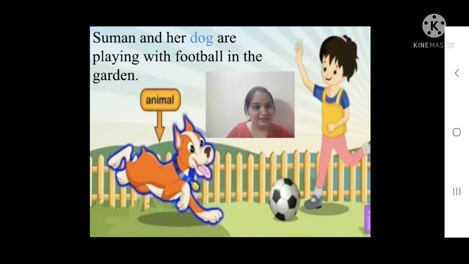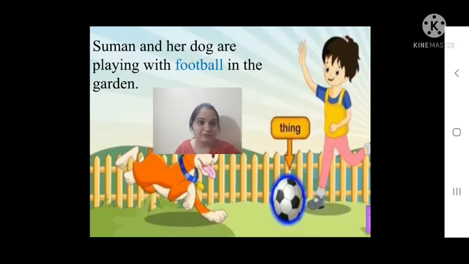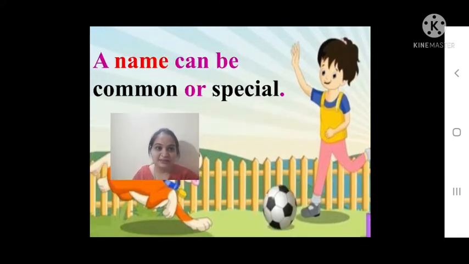And when you come to the sentence again, if you see the highlighted picture, it's a dog and dog is an animal. And again in the same sentence, here we can see the highlighted word is football and football is a thing.